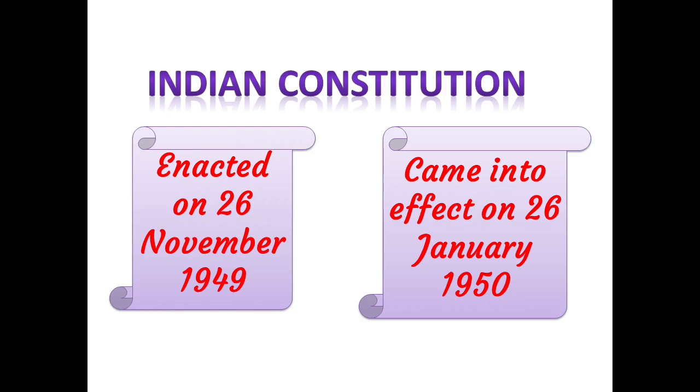The Constitution of India was enacted on 26th November 1949 and came into effect on 26th January 1950. Indian Constitution is the longest written constitution in the world. According to its preamble, the Union of India is a sovereign, socialist, secular, democratic republic. Socialist means it is a political system in which the entire society owns and controls the means of production and distribution. Secularism means a state where all religions are treated equally and there is no state religion.